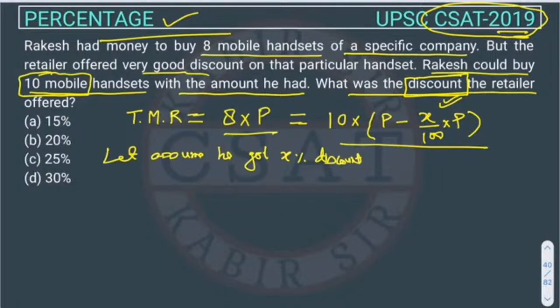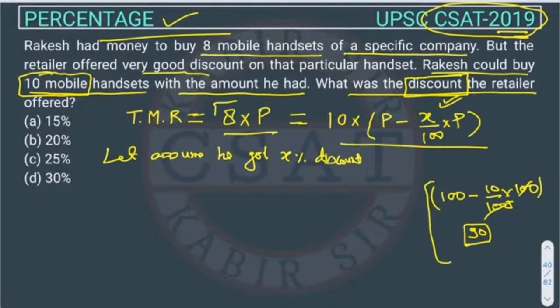Now this P minus X upon 100 of P is the discount price. How are we calculating it? Suppose the previous price was 100 rupees, right? Now we got some discount. Suppose he got a discount of 10%, I'm giving an example, 10% of 100 will be 10 rupees. So the final price will be 90, right? The same thing we are doing here. Okay. So now we have to solve this equation and we will get our answer.